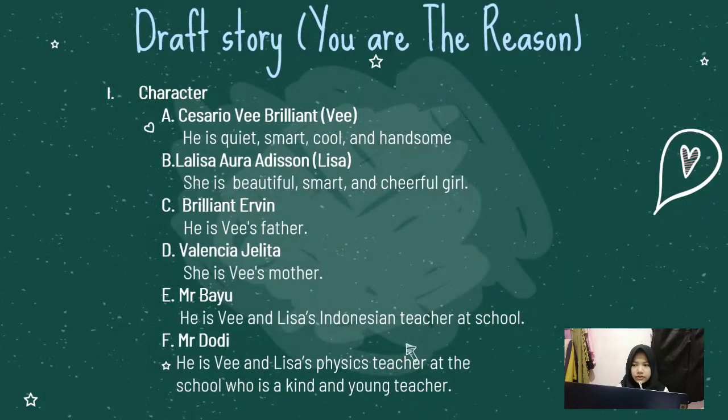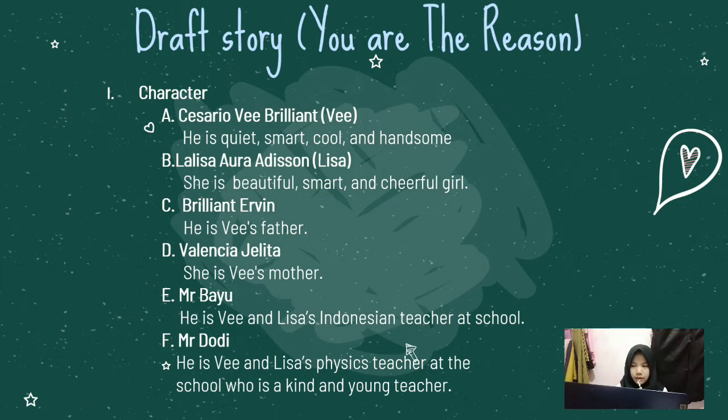Elements of fiction of our story. The first element is character. There are 6 characters in our story. The first one is Cesario V. Brilliant, or V. He is a quiet, smart, cool, and handsome boy. The second is Lalisa Aura Edison, or Lisa. She is a beautiful, smart, and cheerful girl.